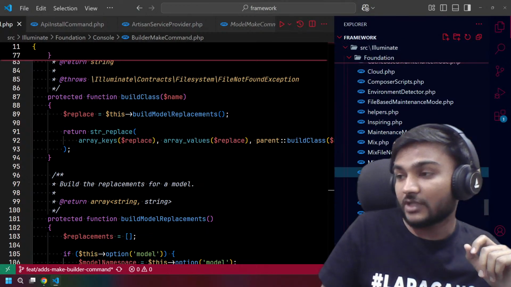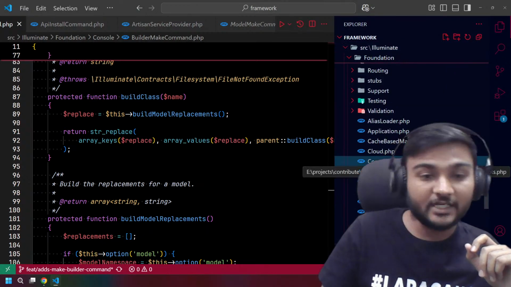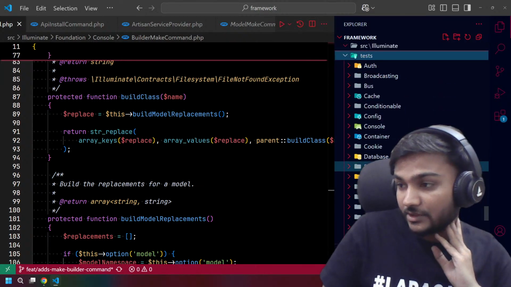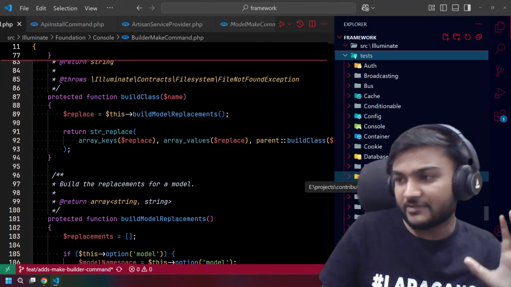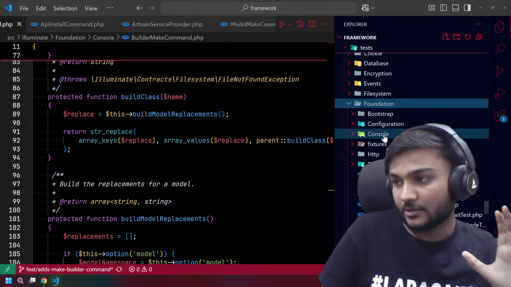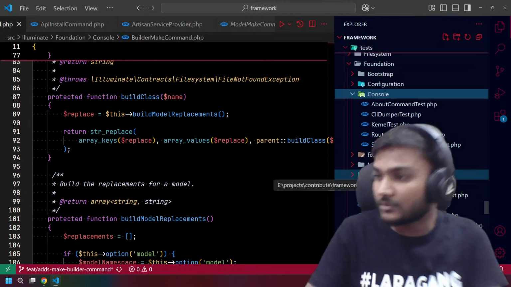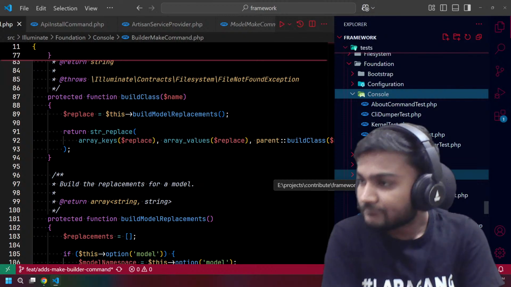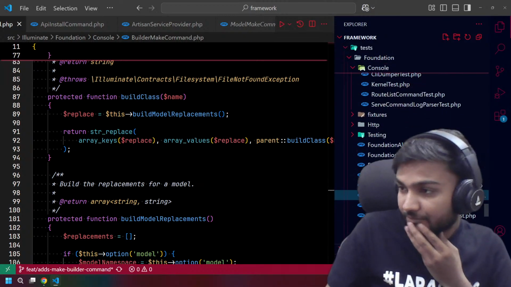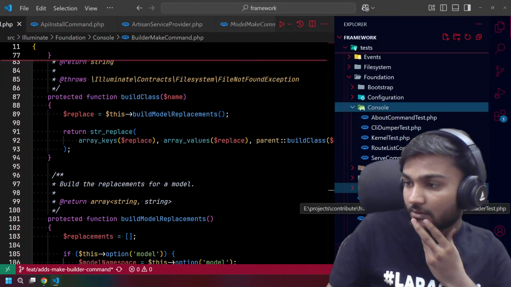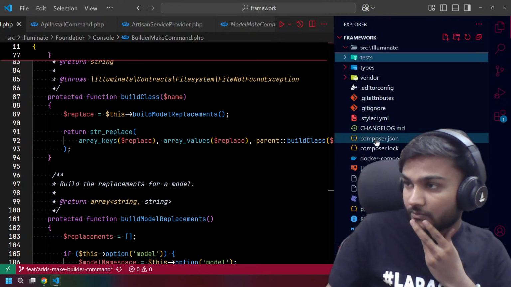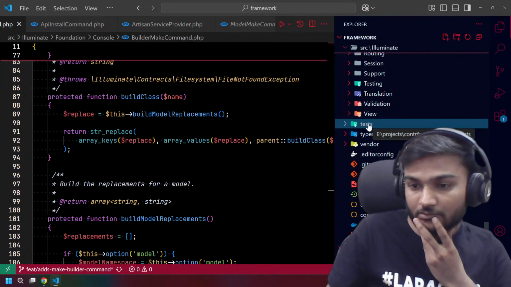So now we need to check where the tests are located, right? Let's go to the test folder. Most probably the same foundation and the console. So where will it be located? I think we open.